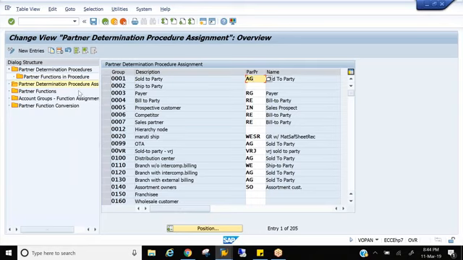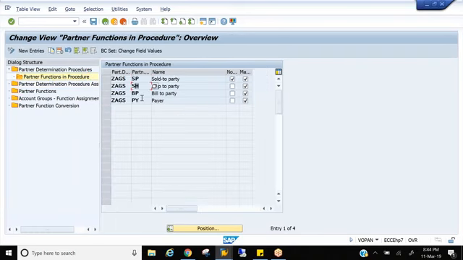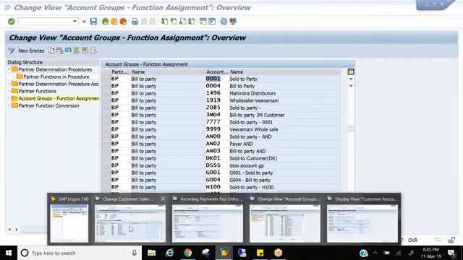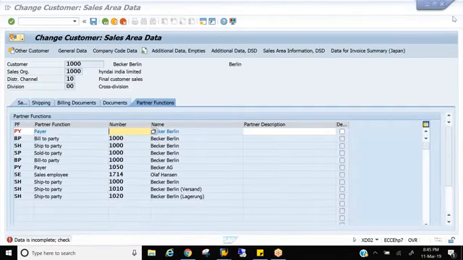The next question, Jason was asking, right? Why are we assigning partner functions to PDP? You see, here we are assigning partner functions to PDP, and in the fifth step, we are assigning partner functions to account group. Why are we doing that? So the interview question is, why are we assigning partner functions to both PDP and account group? Because when you assign partner functions to PDP, this field is getting filled.